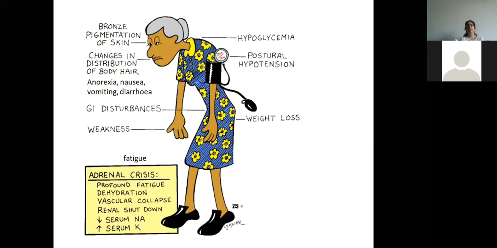There will be changes in the distribution of body hair also. Then anorexia, nausea, vomiting, diarrhea. All these GI disturbances will occur. There will be weakness and there will be weight loss. So these are the features seen in Addison's disease.